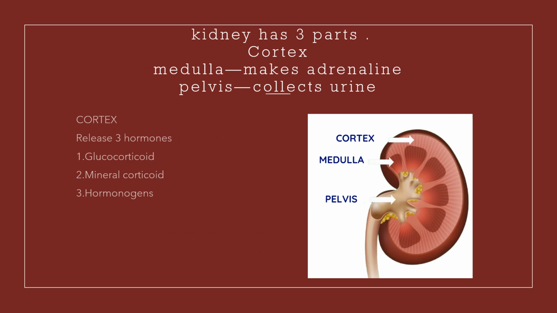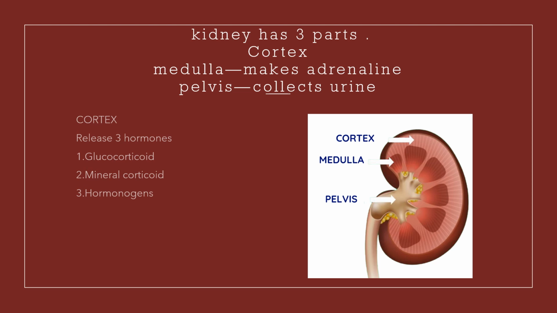So the adrenal gland has three parts: cortex, medulla, and pelvis. Medulla makes your adrenaline, and pelvis collects your urine. The cortex releases three hormones: glucocorticoid, mineralocorticoid, and sex hormones. Your glucocorticoid has a subhormone called cortisol. This cortisol is also called the stress hormone, and your mineralocorticoid helps to maintain your water and salt ratio to control your BP. Moving back to glucocorticoid and cortisol,